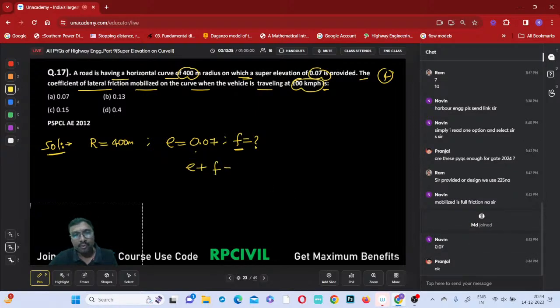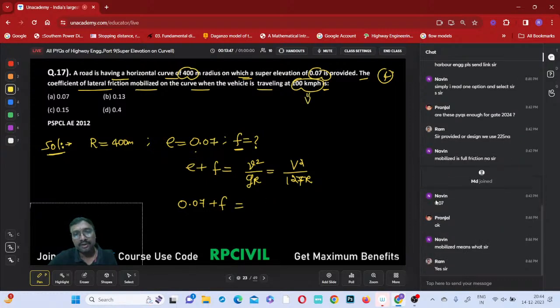e plus f equals, which equation do we have to use? V square by g r, or capital V square by 127 r? We have to use the 127 r equation. Now, what is the e given? 0.07 plus friction, which you are asked to calculate, equal to capital V square by 127 r.